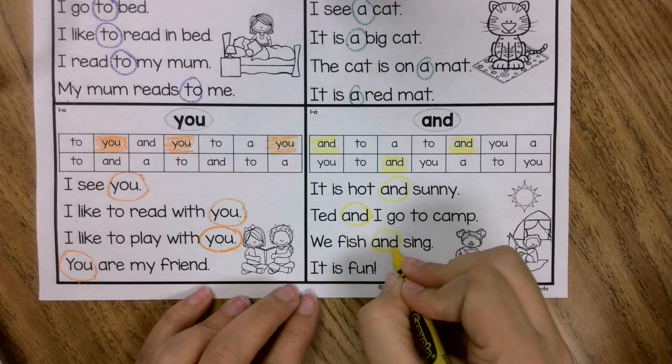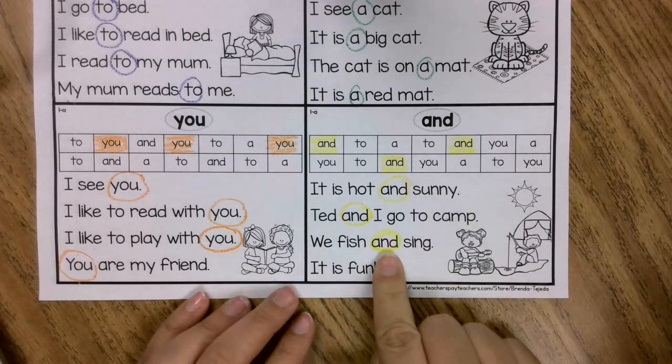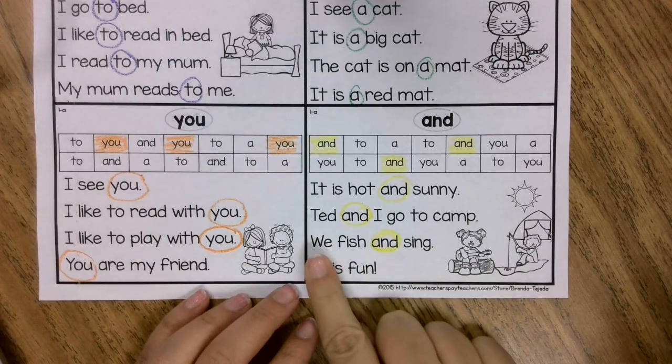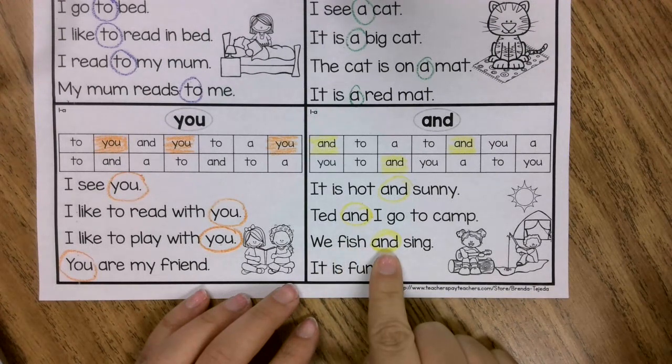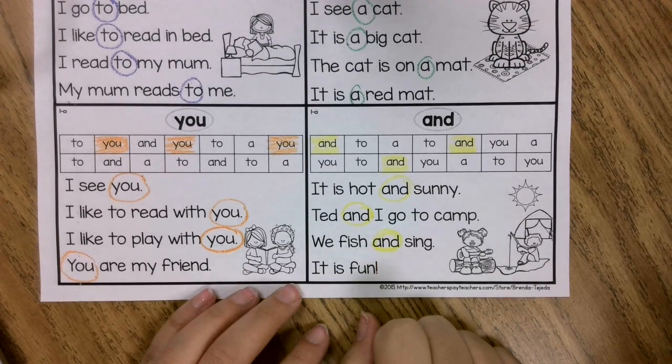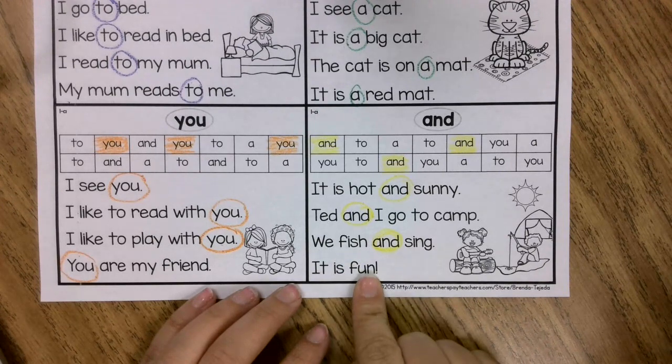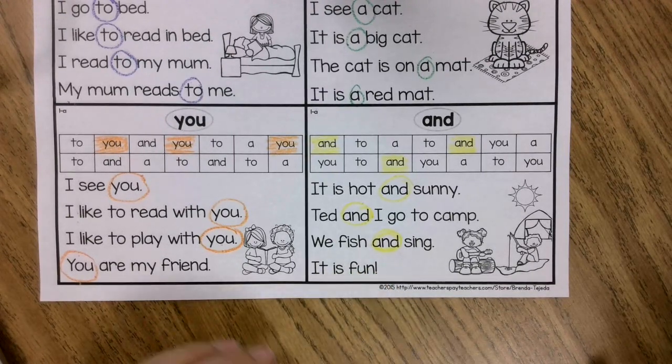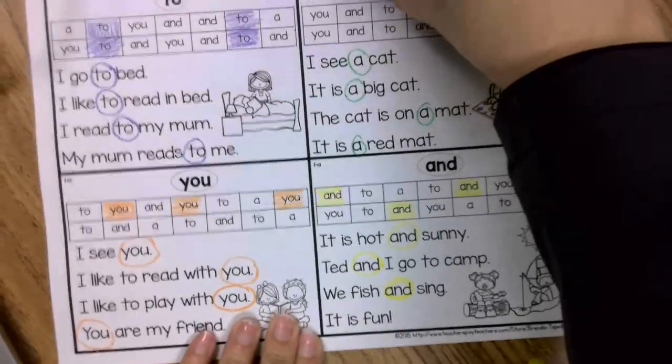What number of the sentence is this? First, second, third. It is fun. Now in this sentence, we don't have any of the words and. So we are not going to circle any words in this last sentence. But we're going to move on to practice list number 2.